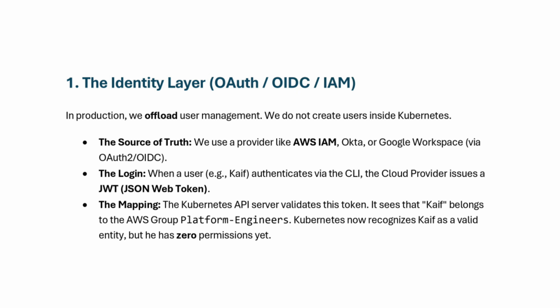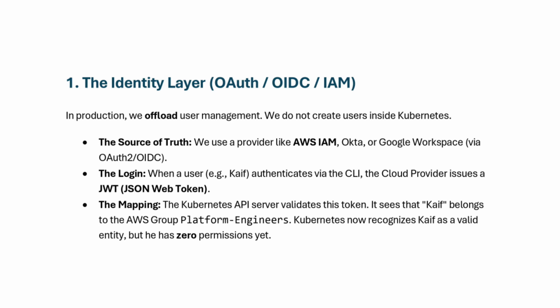Let's first understand the identity layer, that is OAuth, OIDC, IAM. In production, we offload user management. We do not create users inside Kubernetes. The source of truth is AWS IAM, Okta or Google Workspace via OAuth 2 or OIDC. The login: when a user, for example KEF, authenticates via the command line interface, the cloud provider issues a JWT token. The mapping: the Kubernetes API server validates this token. It sees that KEF belongs to the AWS group platform engineers. Kubernetes now recognizes KEF as a valid entry, but he has no permissions yet.